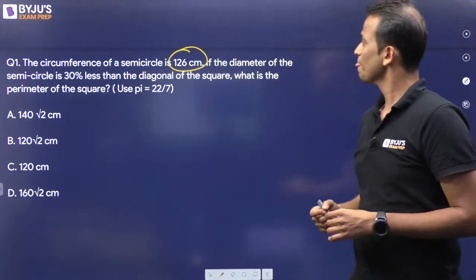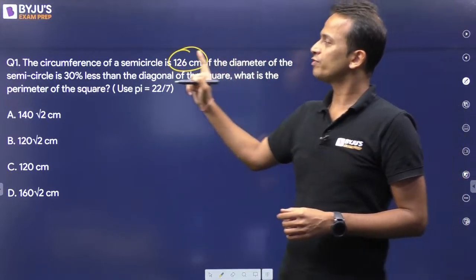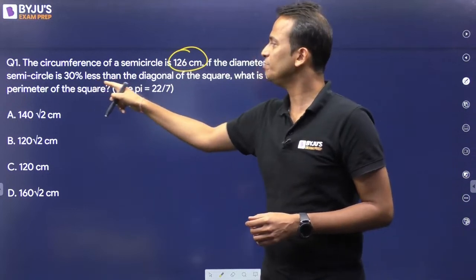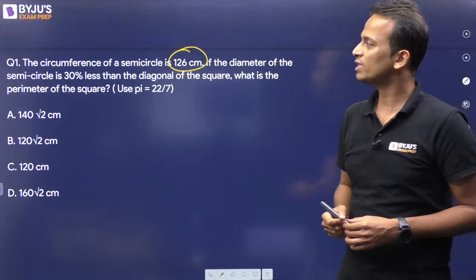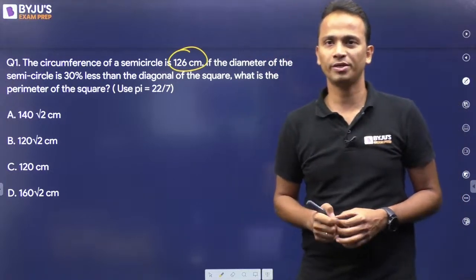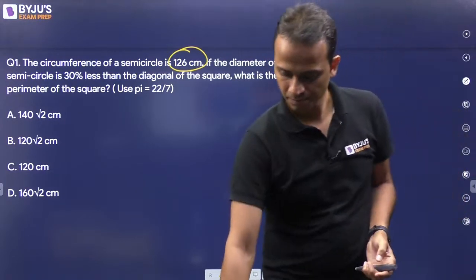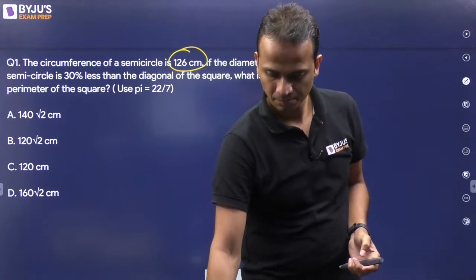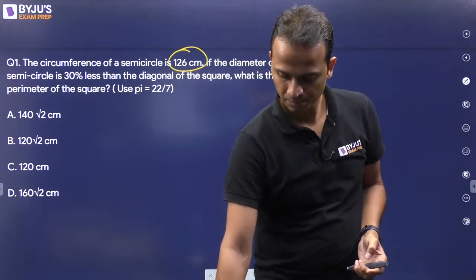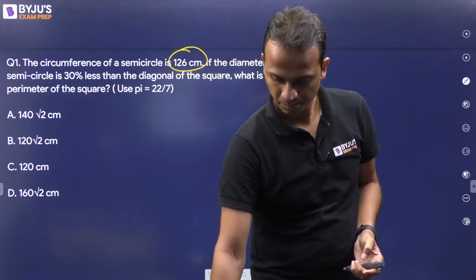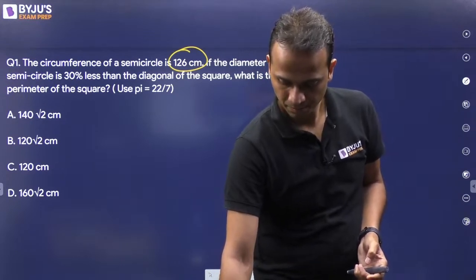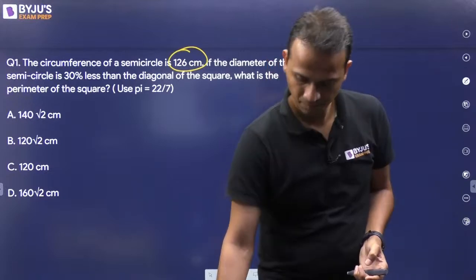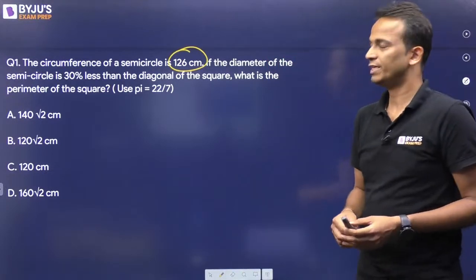Careful. Now if the diameter of the semicircle is 30% less than the diagonal of the square, then what is the perimeter of that square? All right, any answers for this?